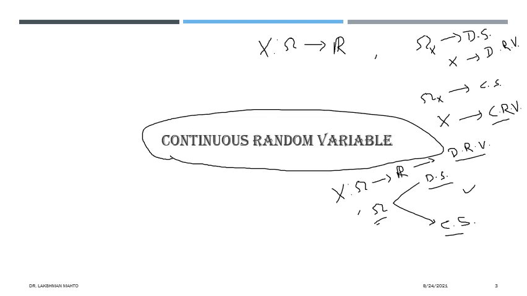You tried, nice, but actually it may be continuous as well. There is no such criteria that this omega always would be discrete. Mostly it happens that omega happens to be discrete for a discrete random variable, but it may be continuous. So continuous, what is that?